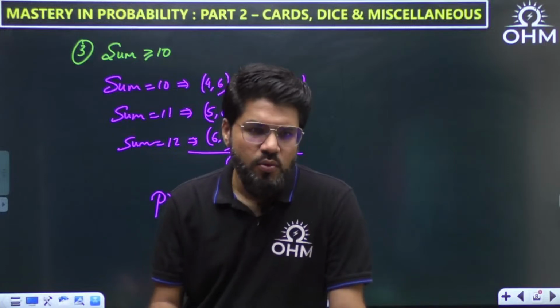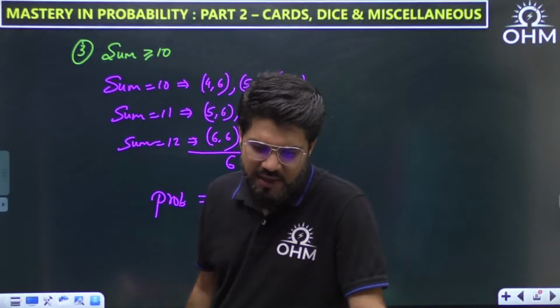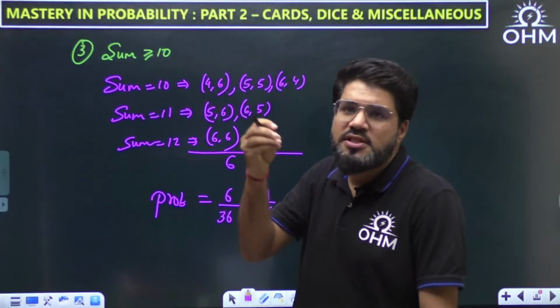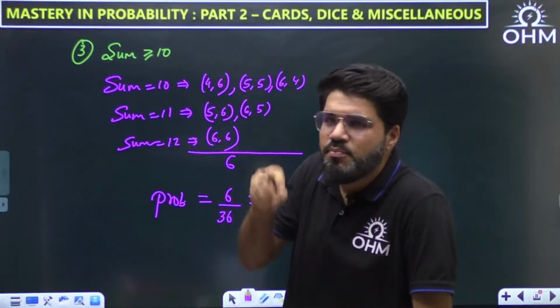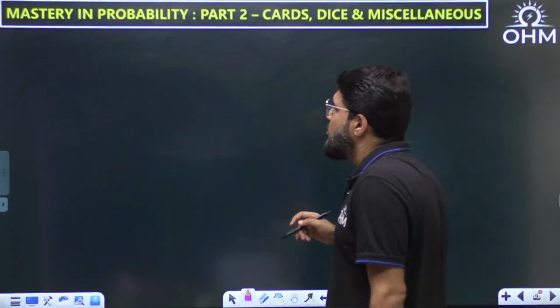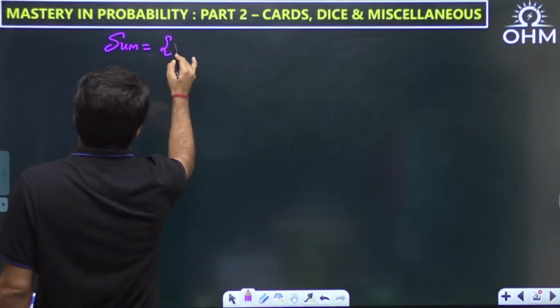Now when I am telling you the sum greater than or equal to 10, whether it is greater than or equal to 10 or not, any question based on the sum of the results of the dice is important, especially with respect to 2 dice. So let us summarize it. What is the range of sum that you can get?